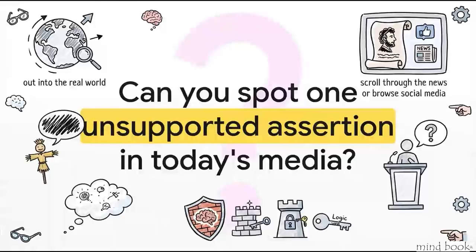I'm going to leave you with a challenge today. I want you to take this mental toolkit, your brand new ability to spot straw men, wishful thinking, and mere assertions, out into the real world. As you scroll through the news or browse social media today, can you spot just one unsupported assertion or an intentionally vague political statement? I guarantee you'll find one. Because once you start seeing the matrix of arguments all around you, you literally can never unsee it. Keep your mental fortress strong and keep thinking clearly.